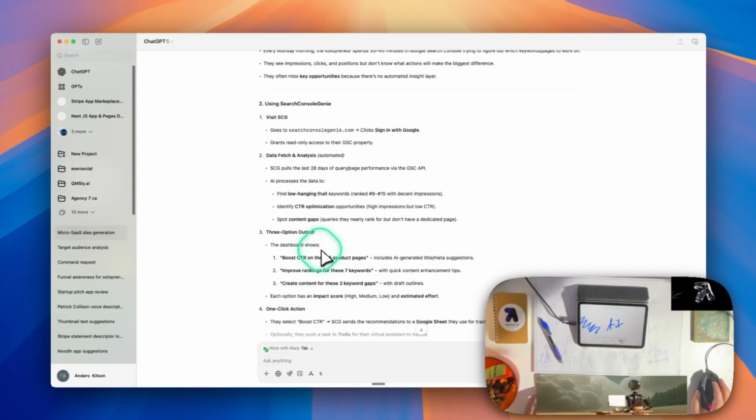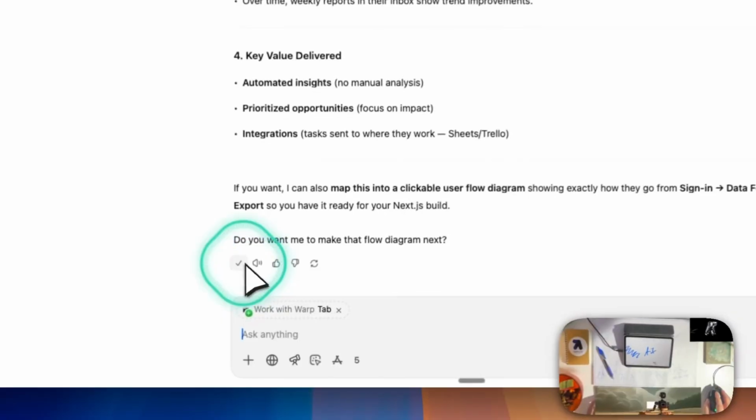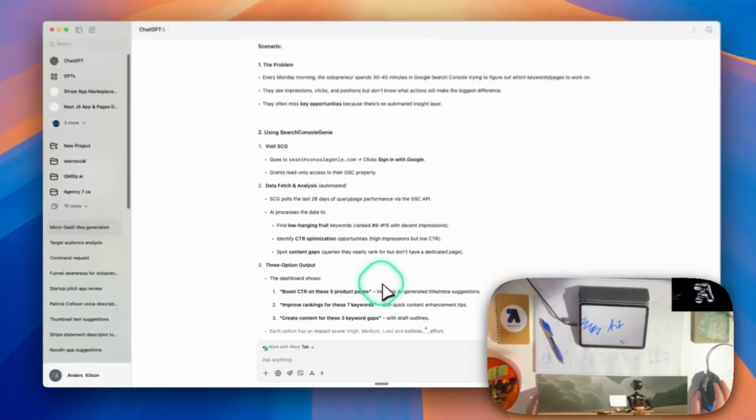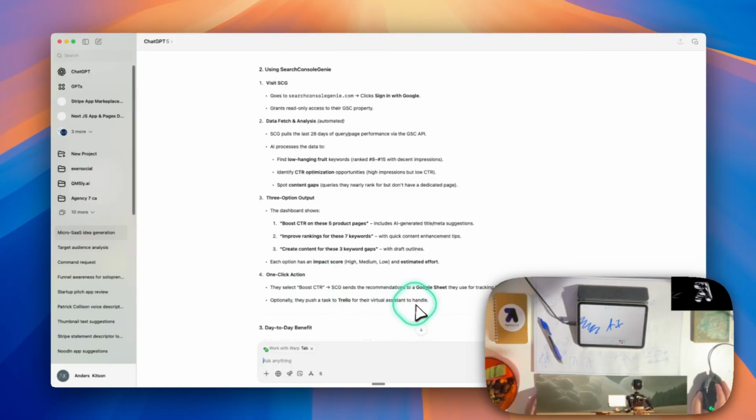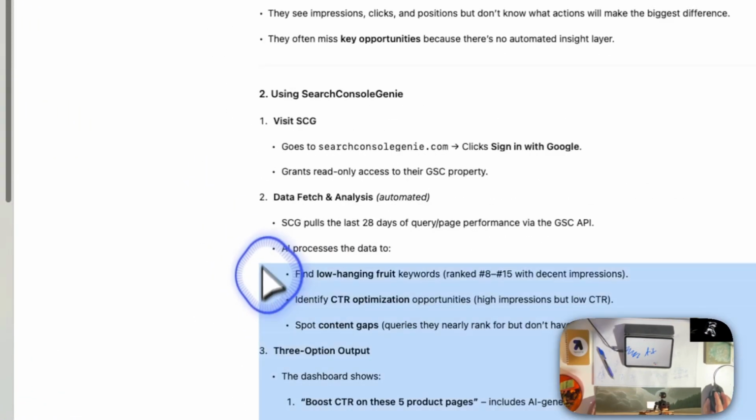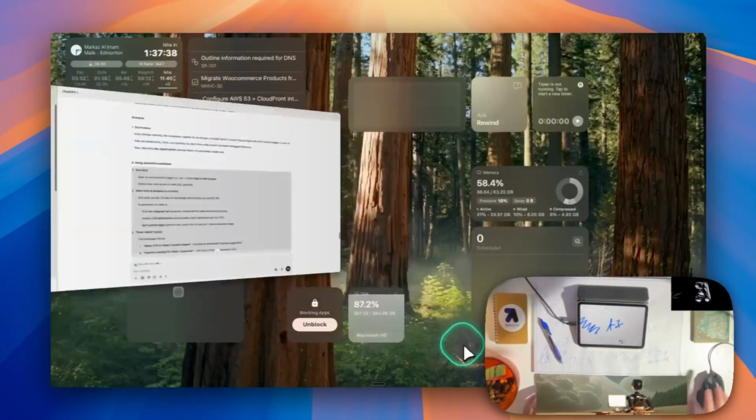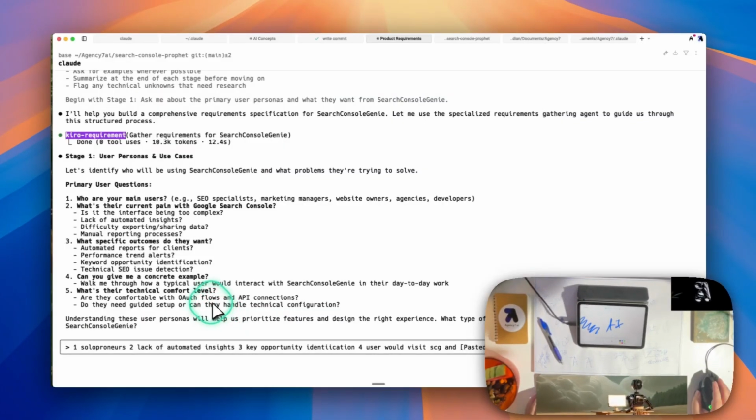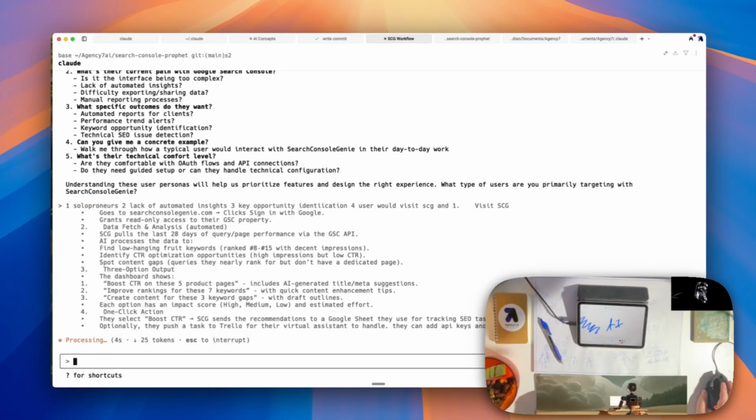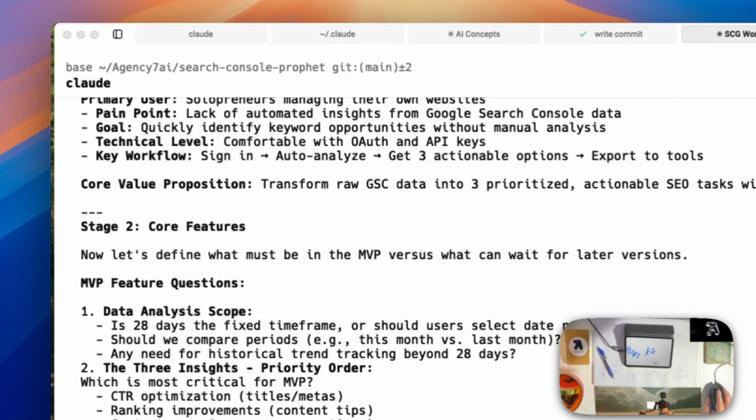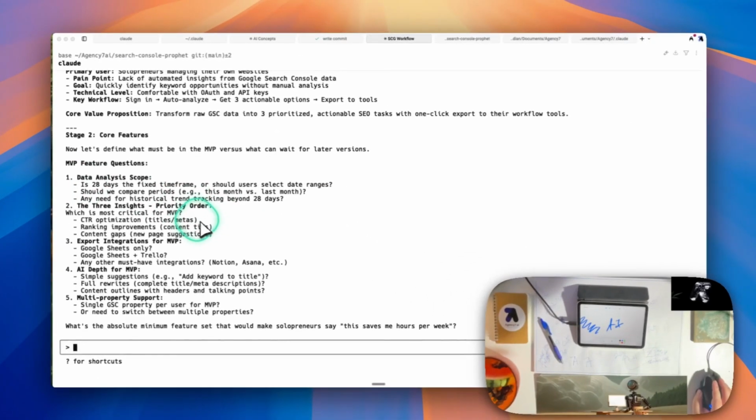So we're going to give it all this information because it looks, actually, let's just give it 3 option output, 1 click action. Let's just give it this for that. Technical comfort level, they can add API keys and OAuth flows are fine. Bismillah. We'll let that run. Alright, so now it's asking us to define the MVP.